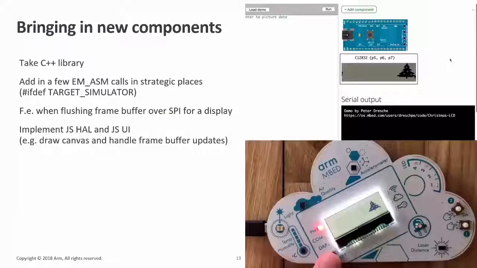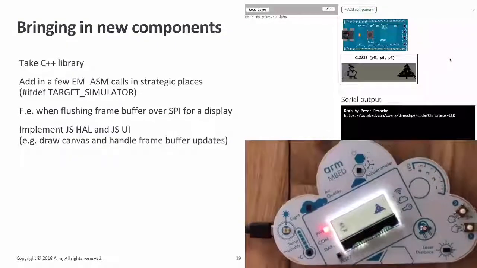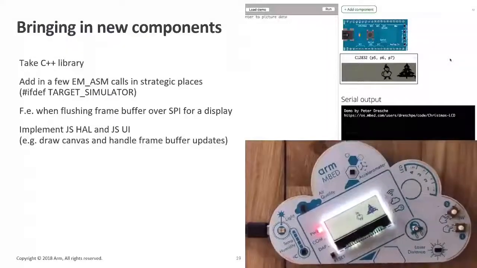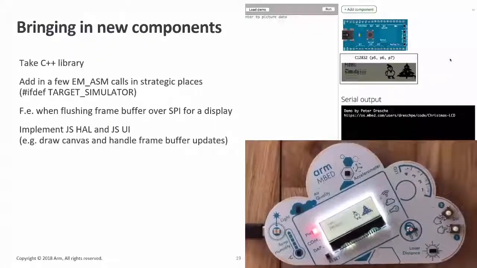Bringing in new components works in a similar way. So, for example, for the LCD display that we have here, we use the font library and the layout library, everything that we normally do there. But the moment that you normally send the display buffer over SPI to the physical peripheral, that's the moment we dump it into a canvas. So these drivers are 98% the same. And as you can see, even the timing is accurate. And this is an example that I just got from the Mbed website.